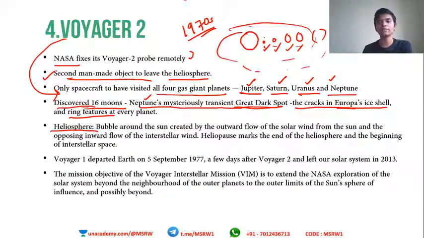One is the solar wind by the sun and the other is the interstellar wind, which comes from the outer universe. There are lots of stars in the outer universe, right? So everything emits these kinds of things, and there is something called the interstellar wind. These two neutralize at a particular point, and this point is called the heliopause.